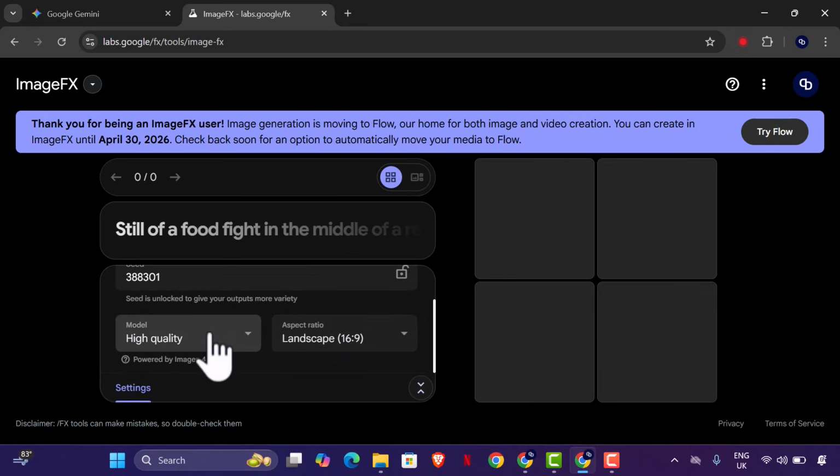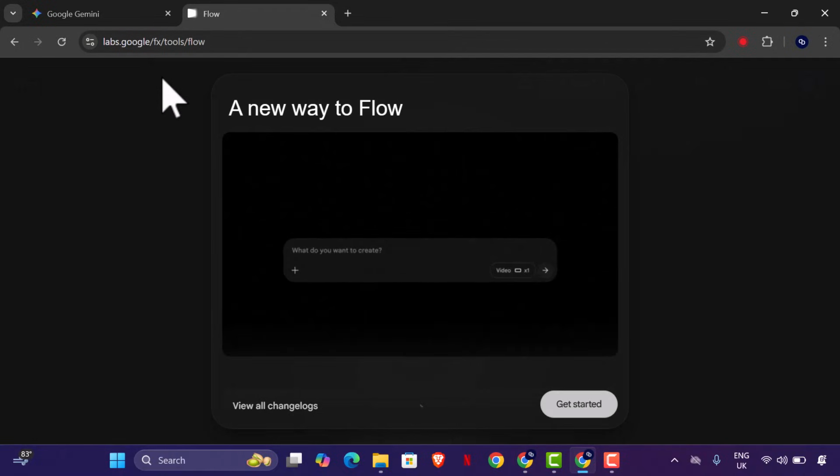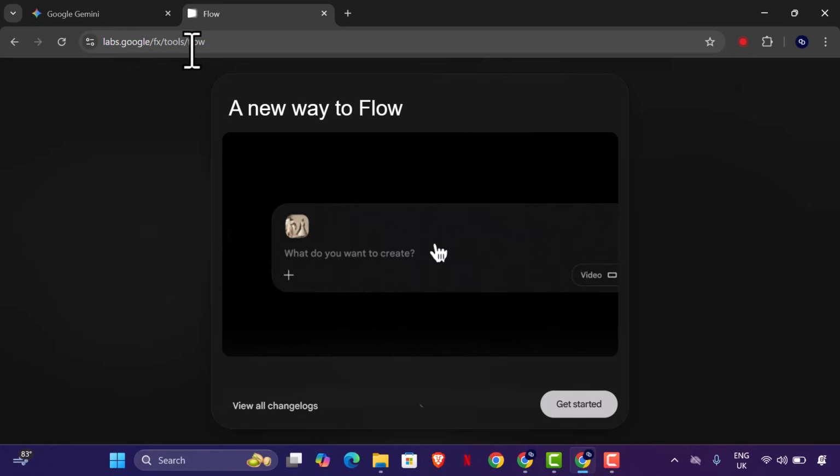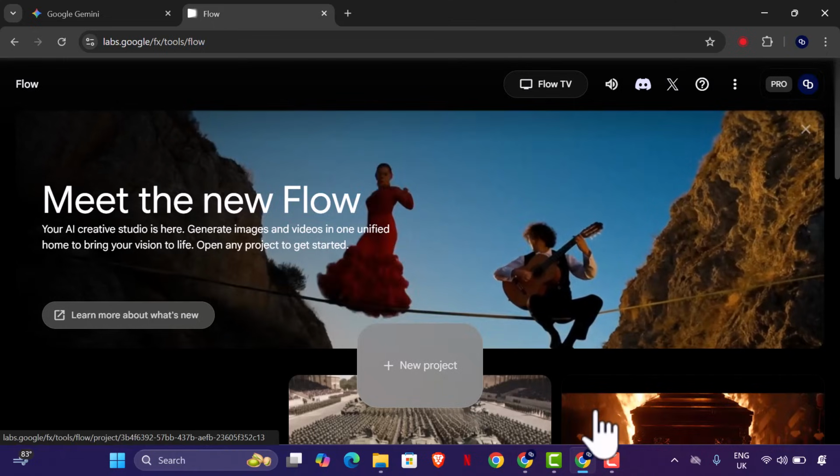So I'm going to show you how to do that. So powered by Imagen 4. Of course, that's the key point there. So let's go to Flow right now. So we all know Flow, of course, we've been using it to generate videos and images. So here we have tools.flow. So this is the Flow right here. All we have to do is to get started.